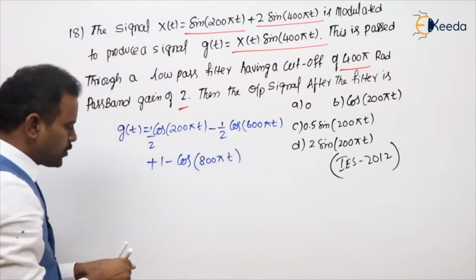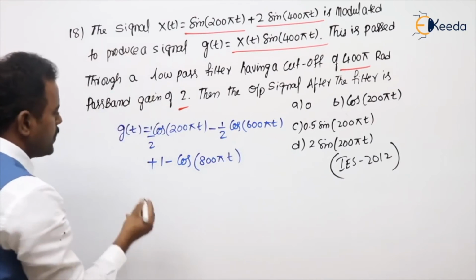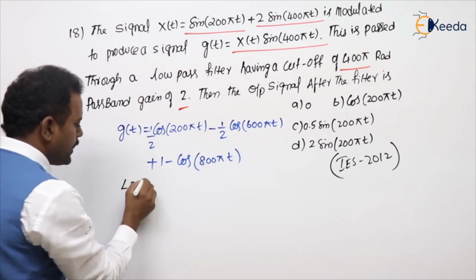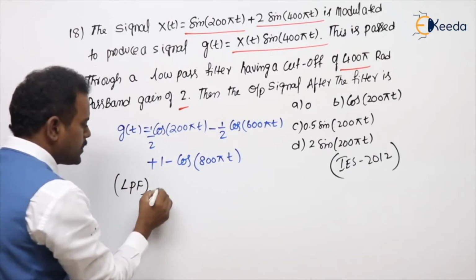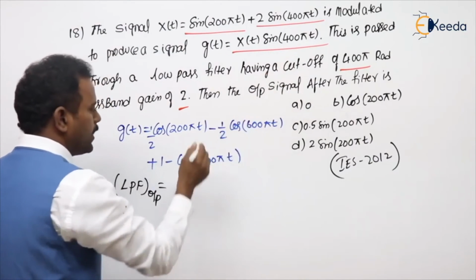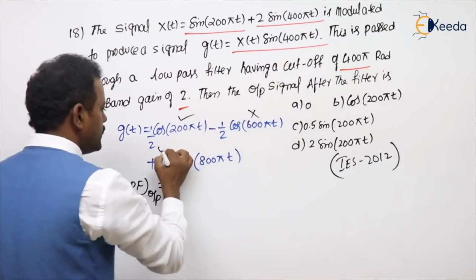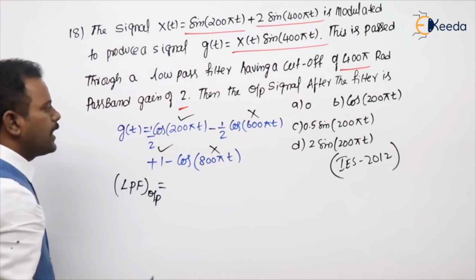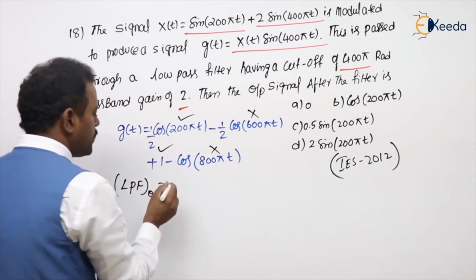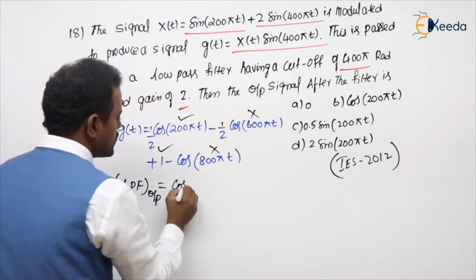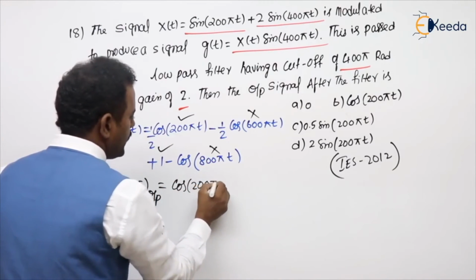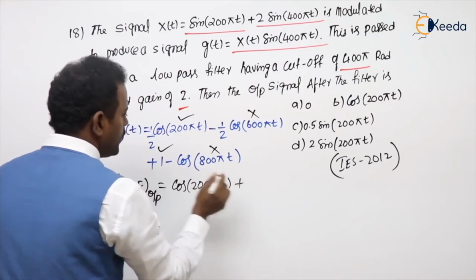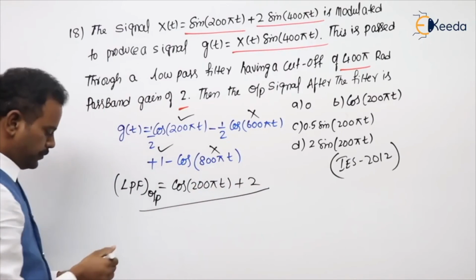This is passed through the low pass filter. So what is the LPF output? It is allowing up to 400 pi. So this is allowed, this is blocked, this is allowed, this is blocked. And again also 2. 1 by 2 into 2, so 1. So cos 200 pi t. 1 into 2 will be 2.